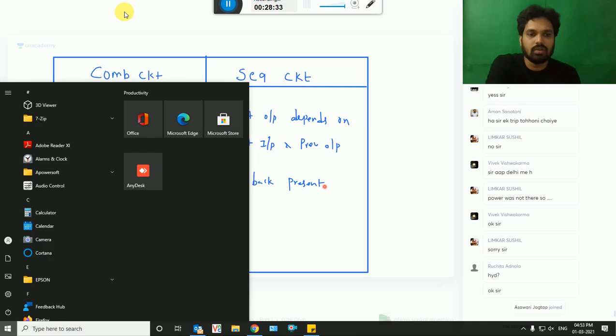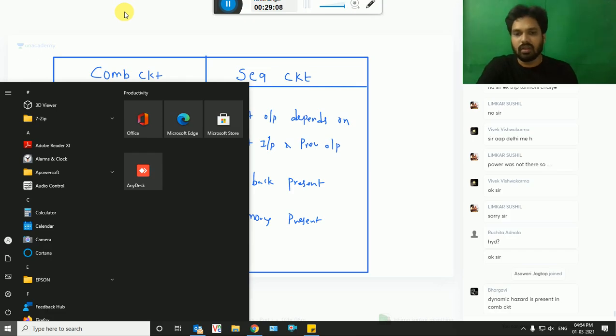Next, no memory. For combinational, no memory. For sequential, memory is present. In the combinational, your examples are arithmetic and logic circuits like adders, subtractors, etc., and mux, demux, etc. Mux, demux, decoder, encoder all come under combinational circuits.